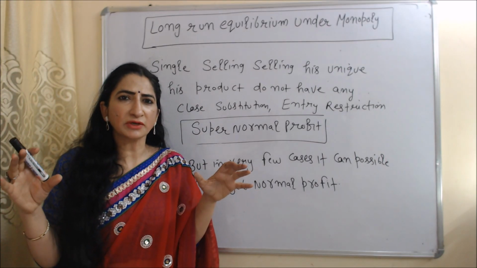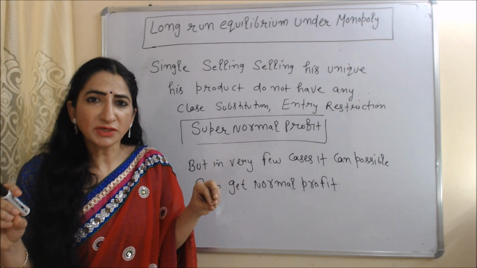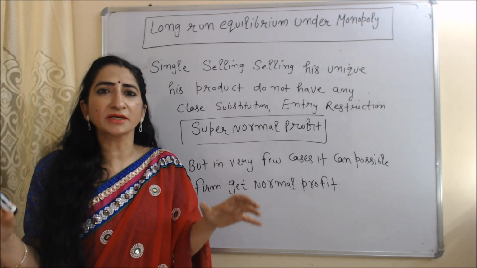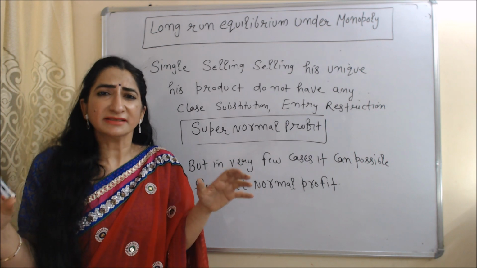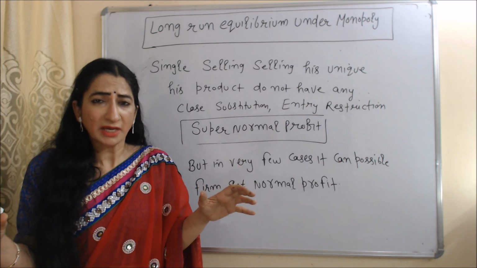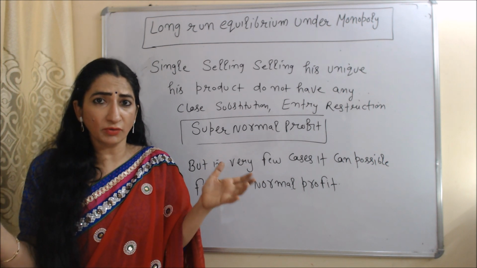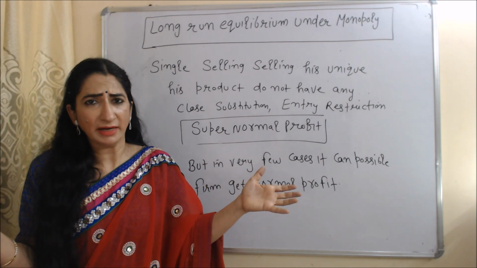Now we are going to talk about long run equilibrium under monopoly market. As we know, in case of monopoly market, a single seller dominates the whole market. His product is very unique. He doesn't have any close substitute and there are so many entry restrictions. That means in a monopoly market, in the long run, no new firm can enter the market.